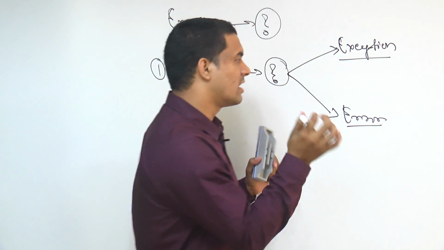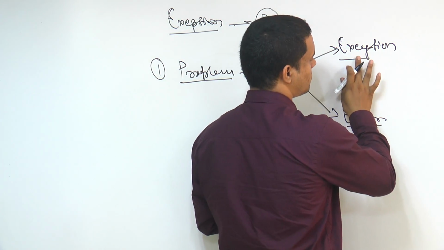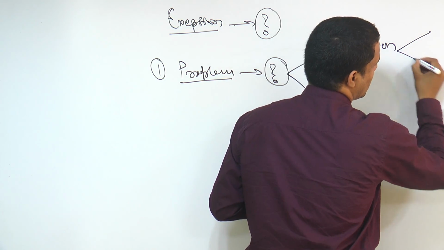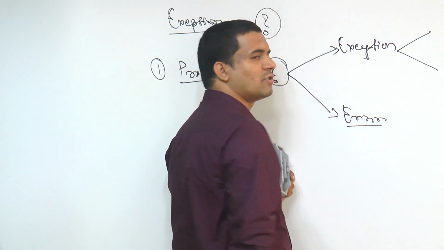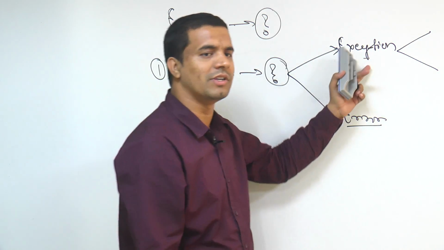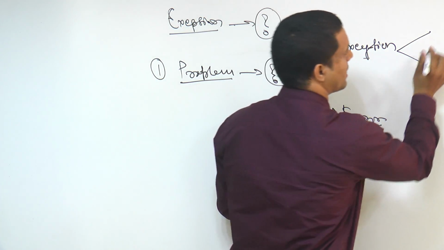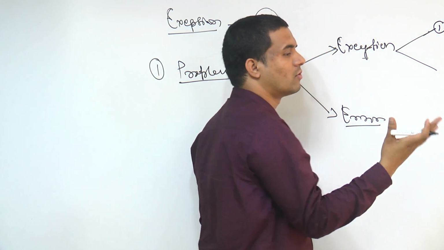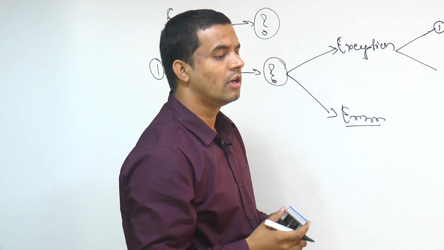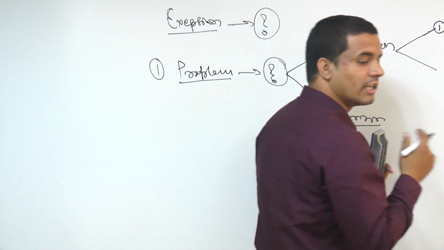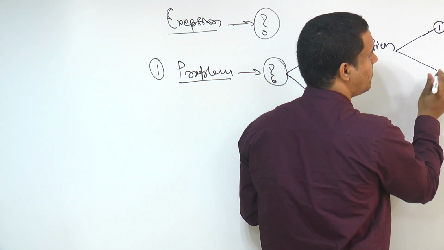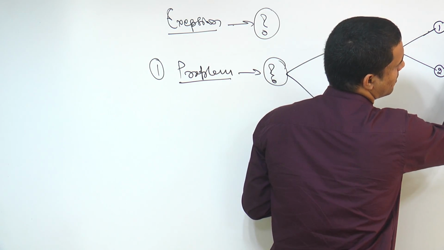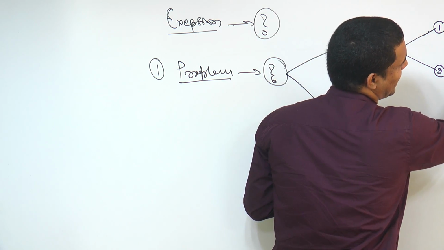Now in the case of exception also, there are some variety of exceptions which we are getting in different situations, at different locations. The one exception I am talking about is the one which we are getting at the time of compilation of a program.